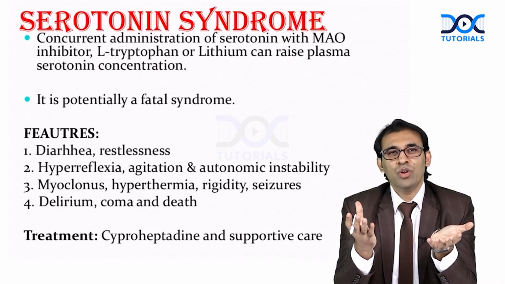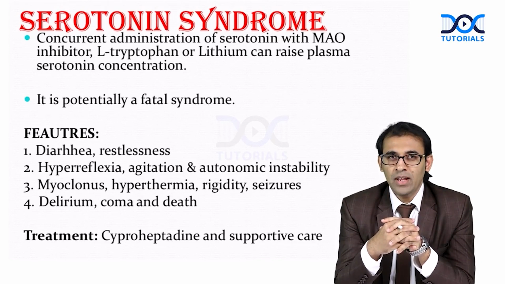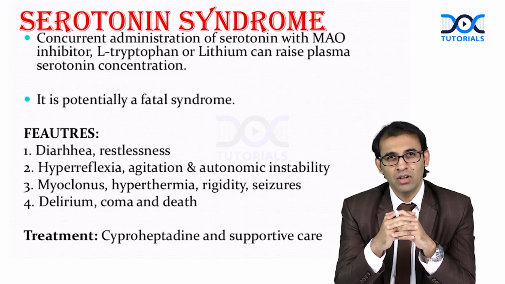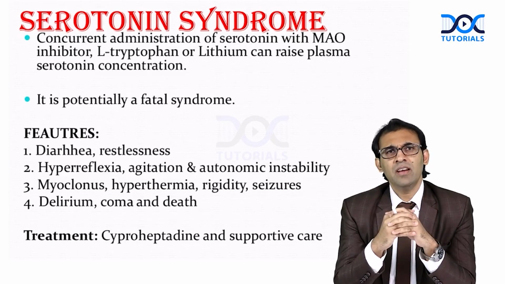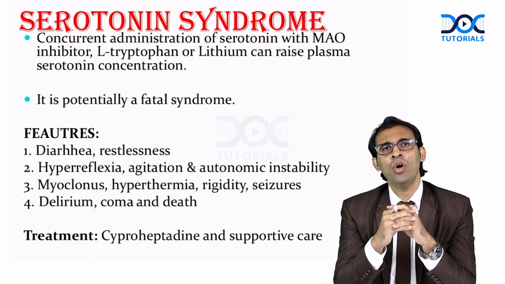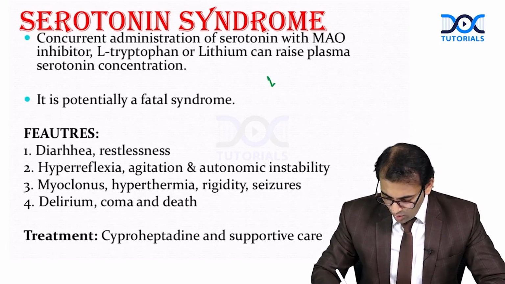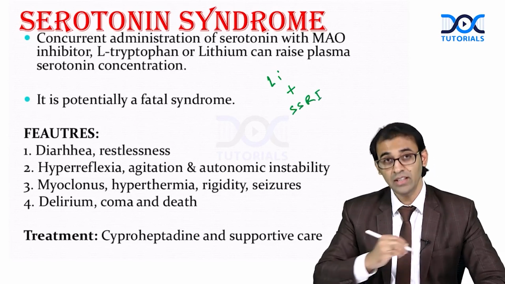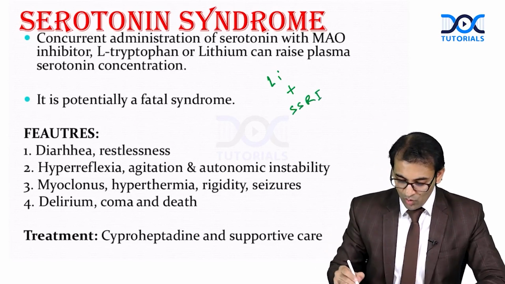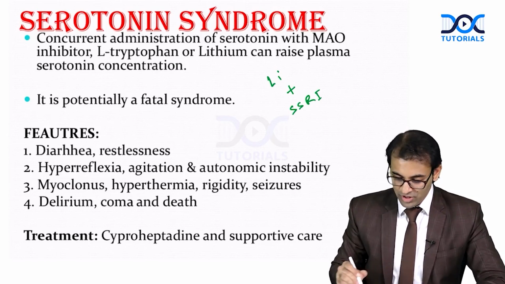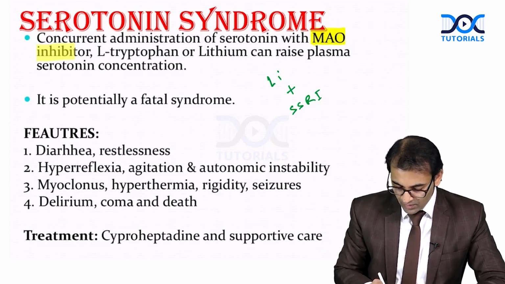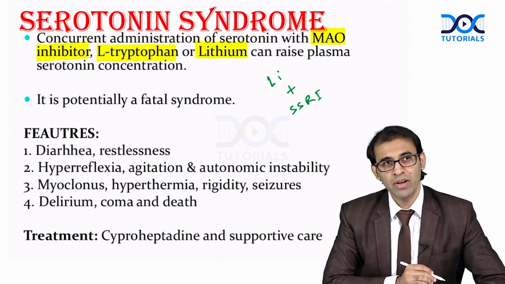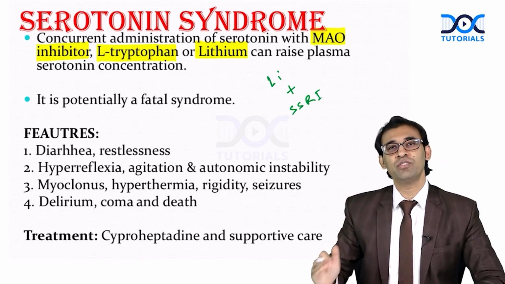Okay, suppose there is a patient of depression in your OPD, already a known case of bipolar disorder, so basically bipolar depression. He is already on lithium. You did not take the history, and you have started your patient on SSRI. So along with the lithium, SSRI is given. Lethal combination. Remember here, along with SSRI there should be no administration of MAO inhibitor or lithium or L-tryptophan, because this can raise the plasma concentration of serotonin a lot.